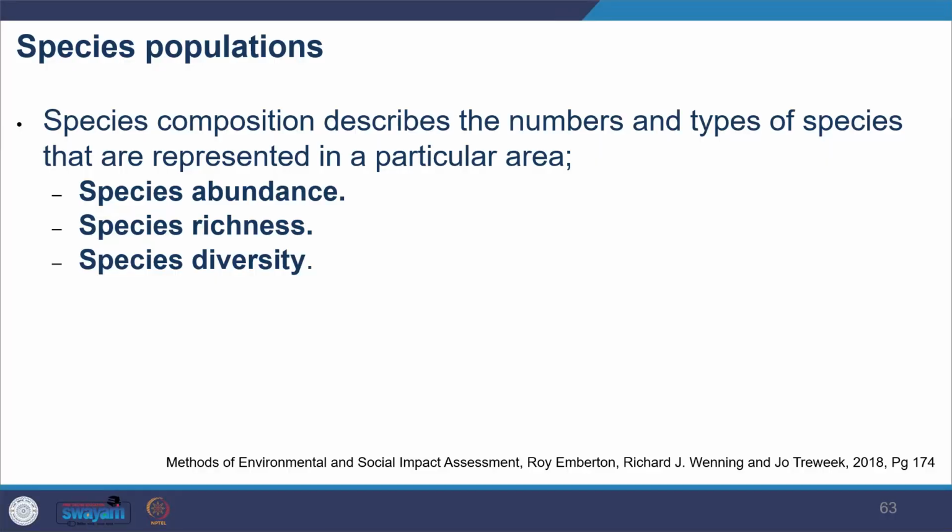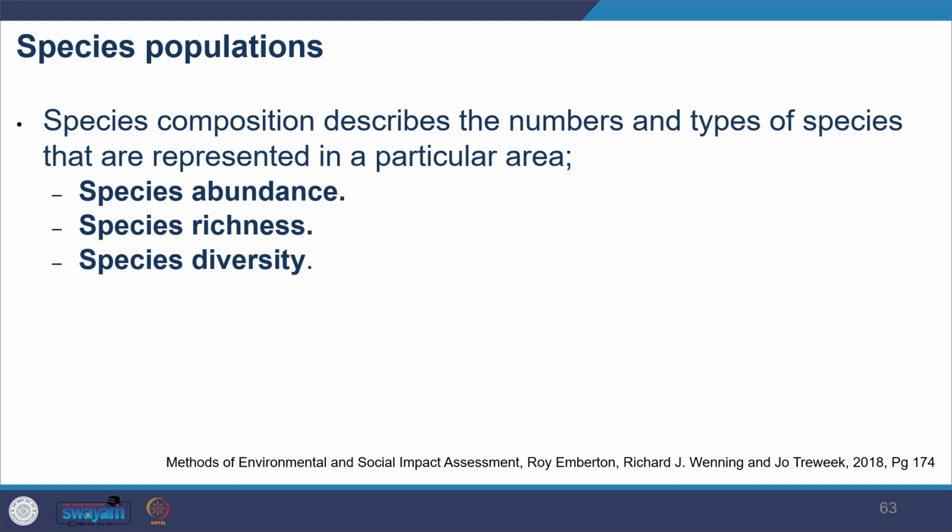So, species population means the composition: what the quantity is and how the species are distributed. Species composition is where you describe how many species there are, how many numbers of each species, and the types of species in that particular area of your concern.